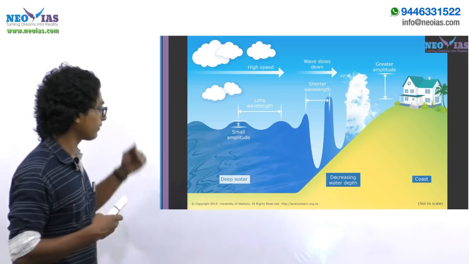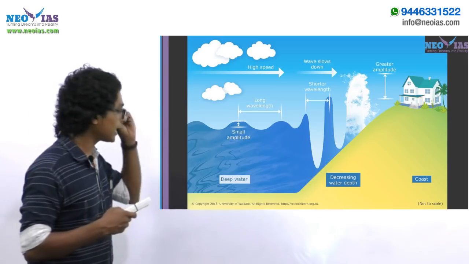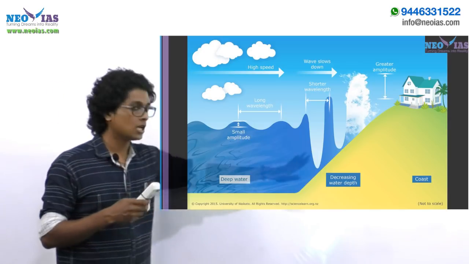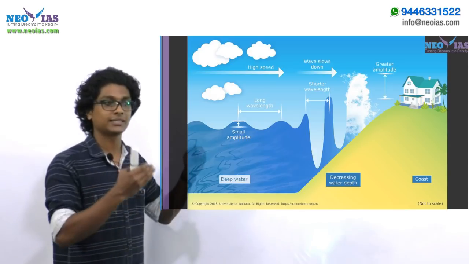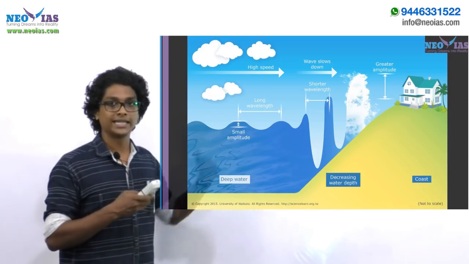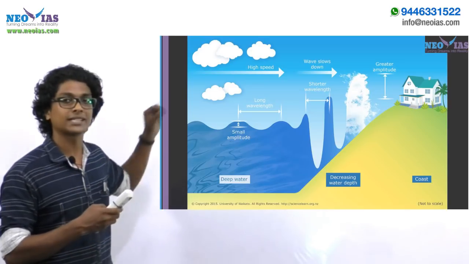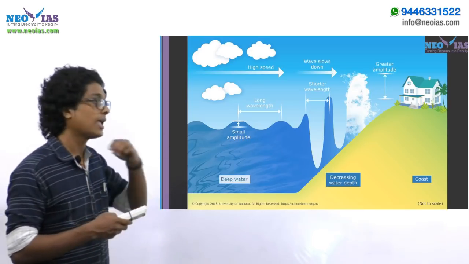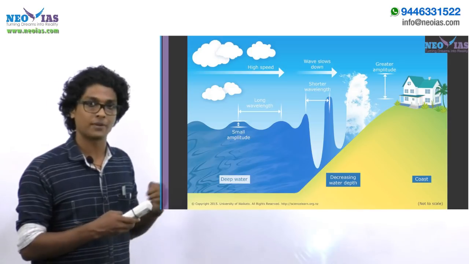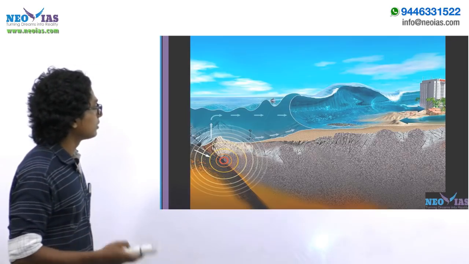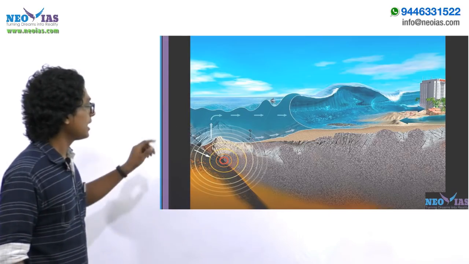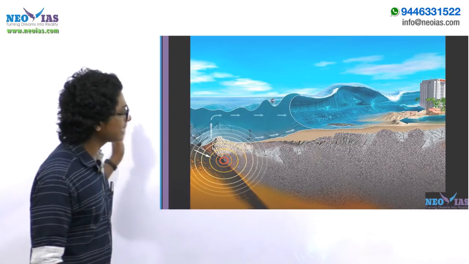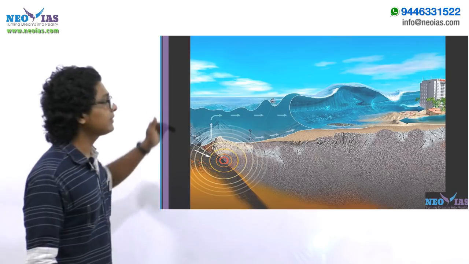Now this is a property of tsunami waves, and it's called the shoaling effect. In the sense, when they reach the coastal areas, their height increases, and in deep sea, their height is very small. They're barely noticeable in deep sea, and they cannot be identified through satellite imaging. Through remote sensing, we cannot identify the occurrence of tsunami waves. Now, this one shows that due to an earthquake, a tsunami is being generated, and in deep sea there is a very gentle rise and fall of sea level. And when they reach the coastal areas, their height will increase.